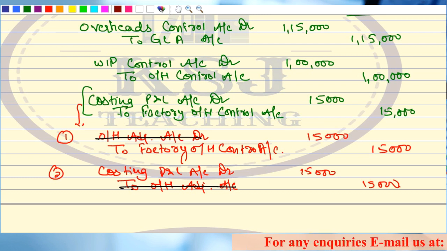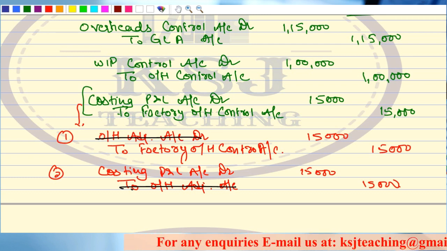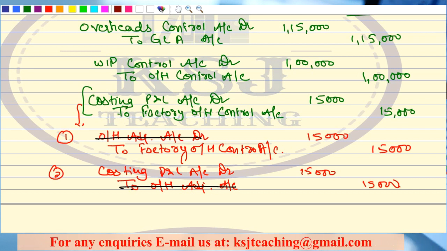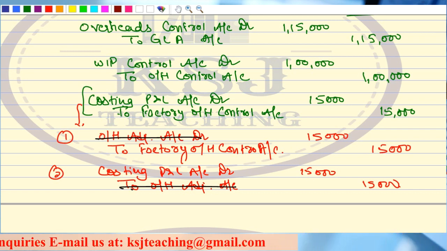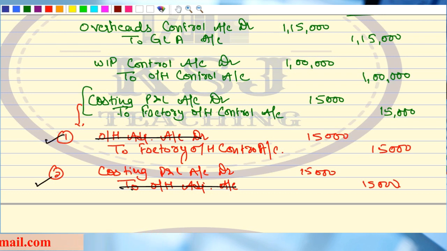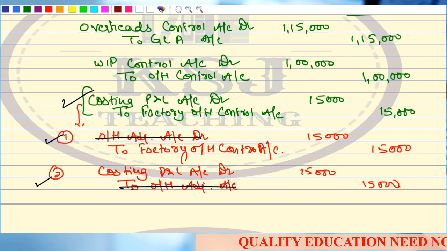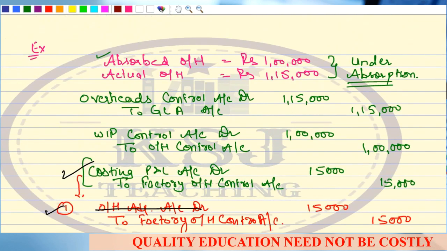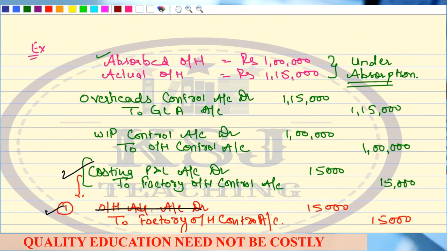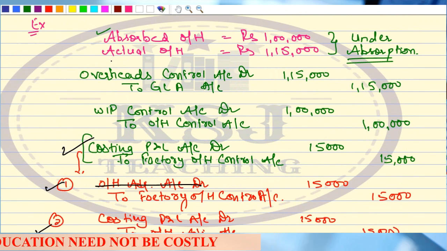In the normal course, you will not be required to prepare this overhead adjustment account, right? But if asked for in the examination that the entry is to be posted in this way, you do so. Otherwise, in the normal scenarios, directly take it to the costing profit and loss account or carry it forward to the next year. Clear? I hope this is clear. The example is clear. Now the similar example, you can do it for the over absorption.